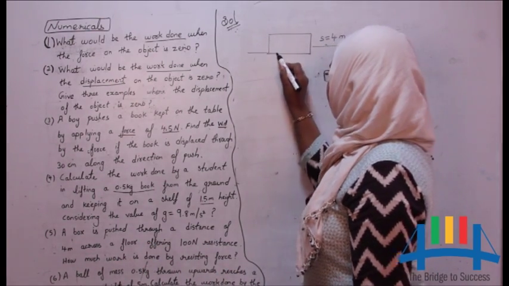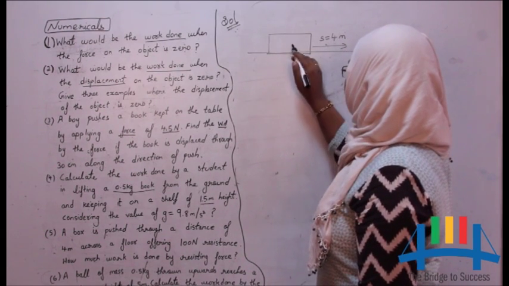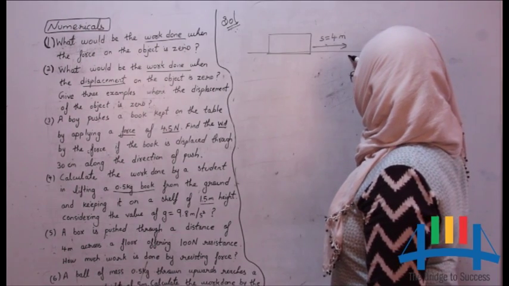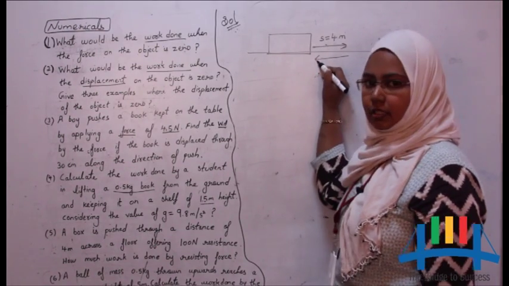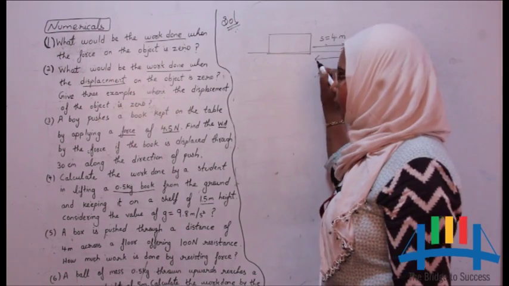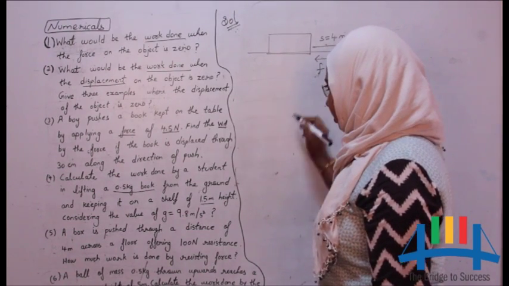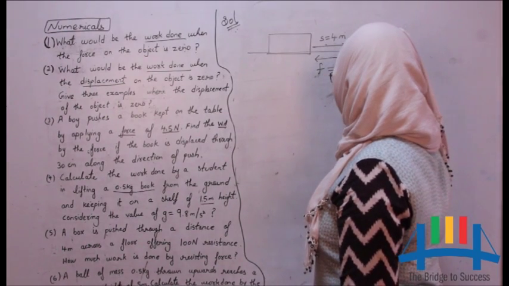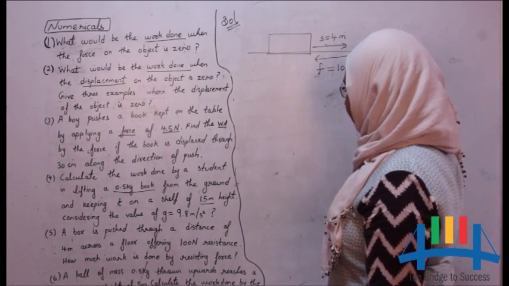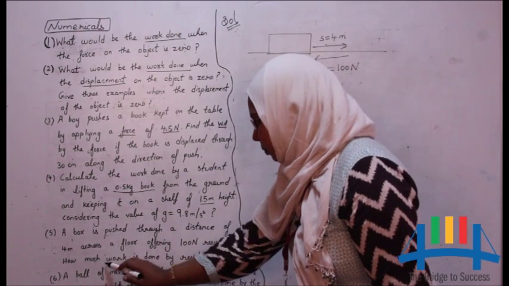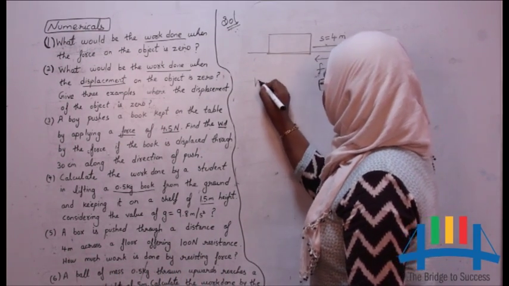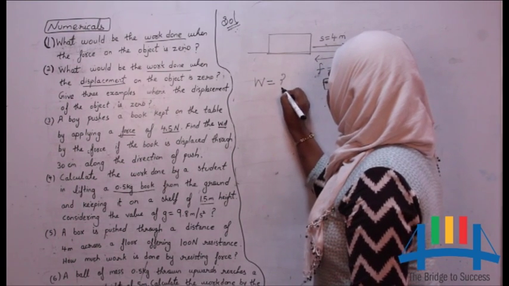So the box which is kept on the floor, when it is pushed, the displacement is 4 meter and the floor is opposing the box. The frictional force acting on the box is 100 Newton. The resistance, or you can say the frictional force, is 100 Newton. How much work is done by the resisting force? So they are asking us to find out the work done.